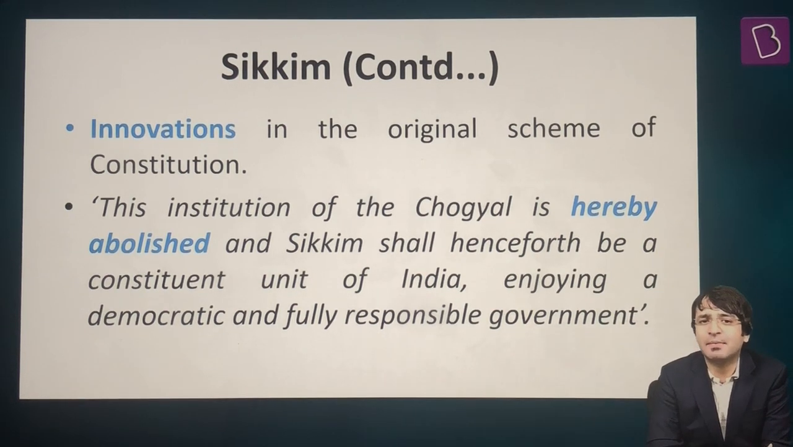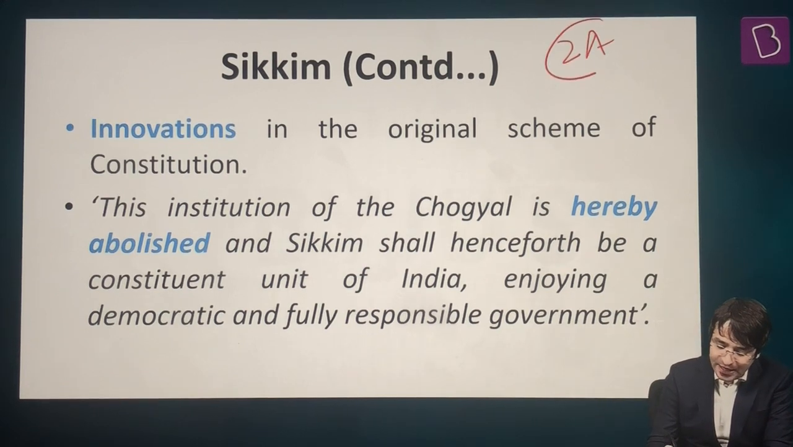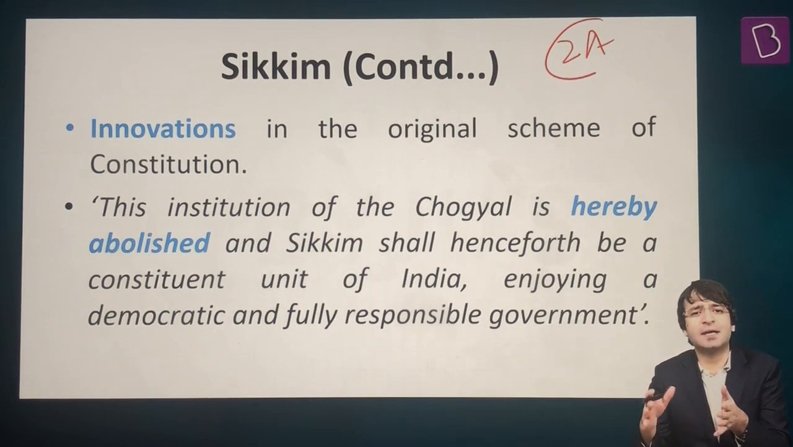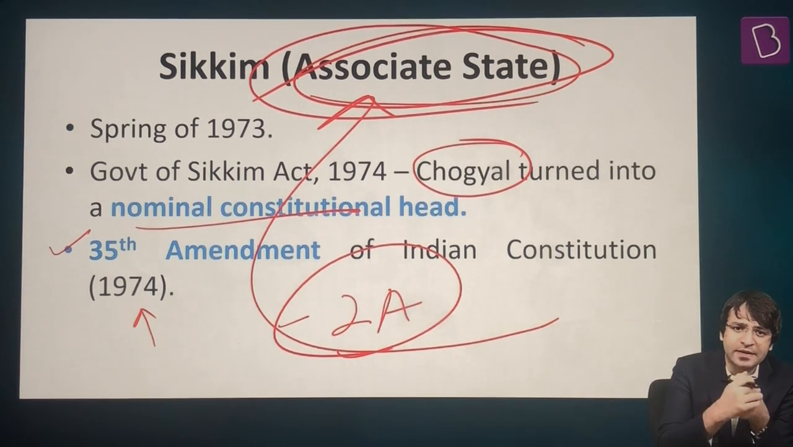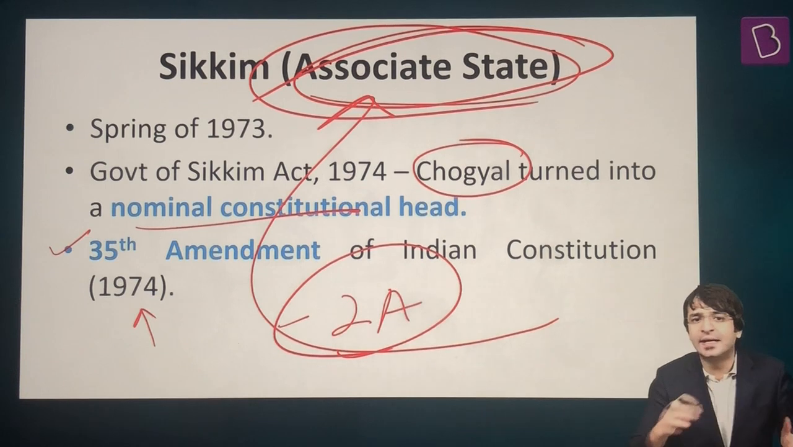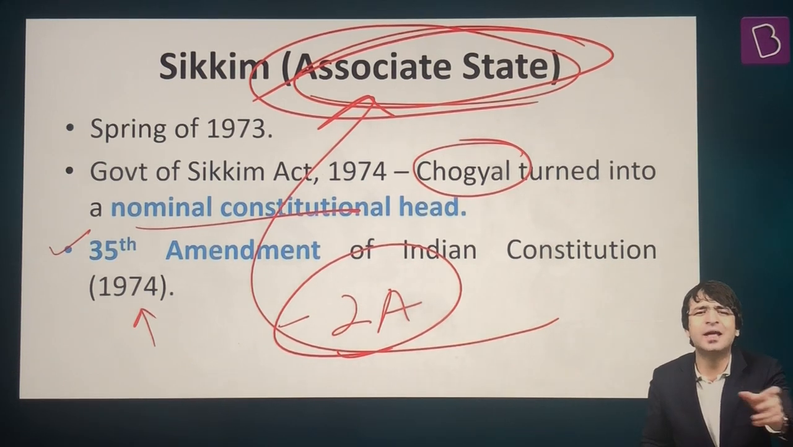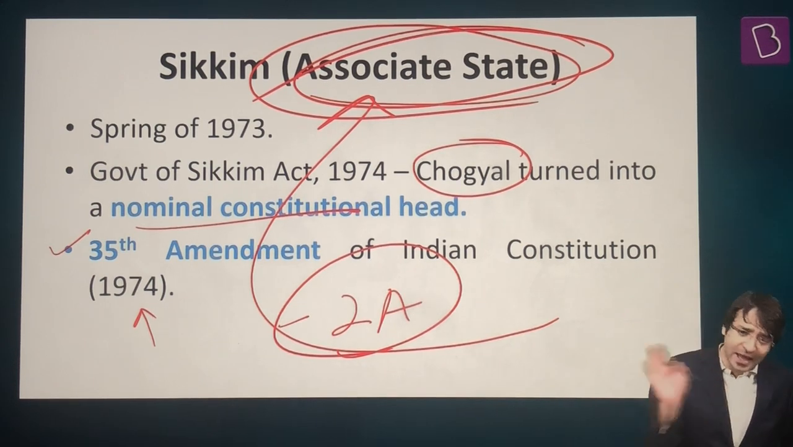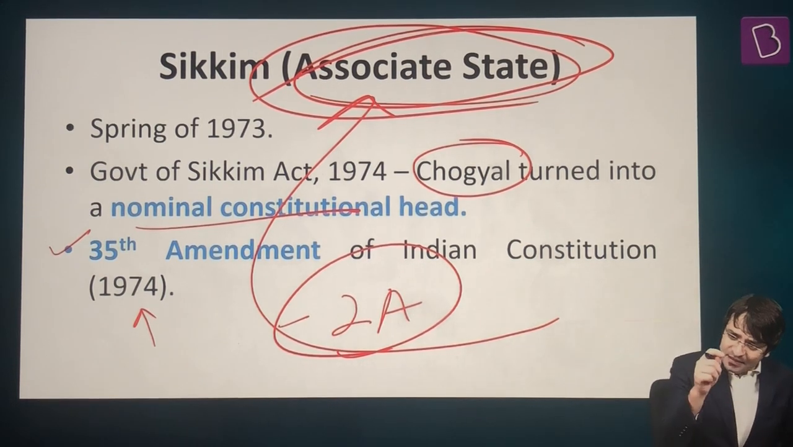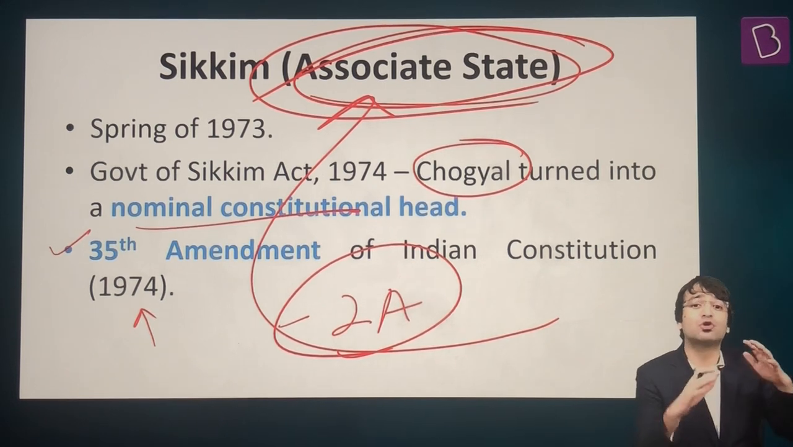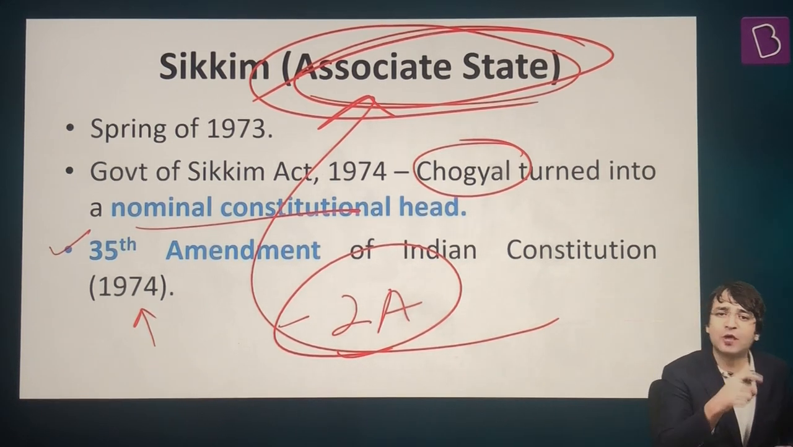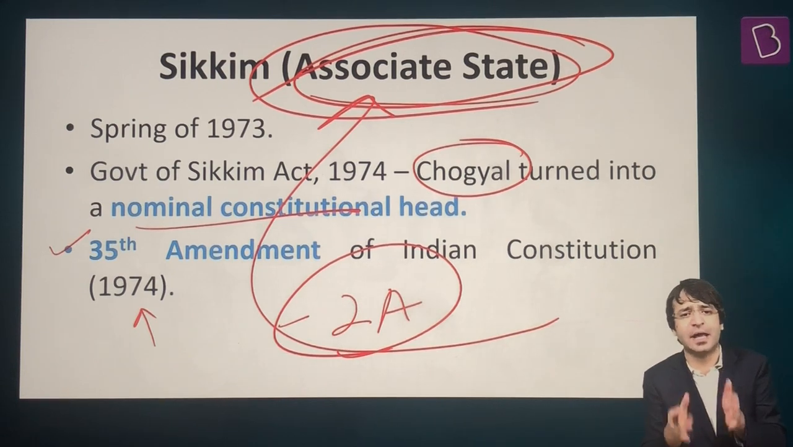36th Constitutional Amendment Act of 1975. Article 2 capital A was deleted and Sikkim became just like any other Indian state. That means this innovation, this novelty that was introduced in the year 1974, lasted only a year. Because in 1975, just a year later, again the constitution was amended and Article 2 capital A, which gave Sikkim the status of an associate state, was deleted and Sikkim became just like any other Indian state.